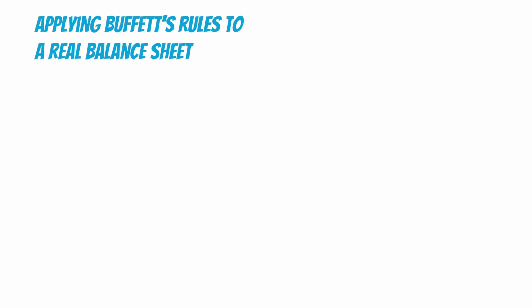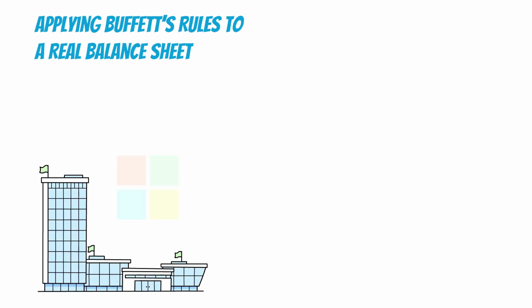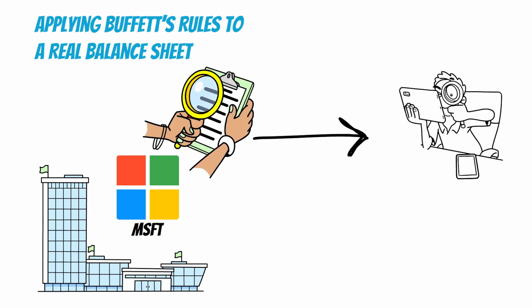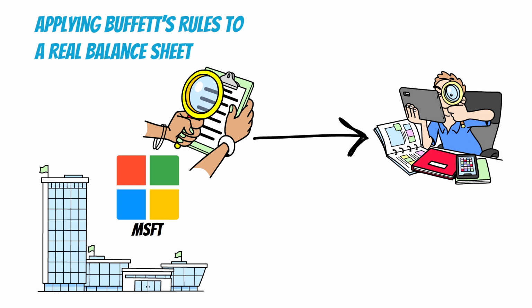Now that we've covered Warren Buffett's 5 rules of thumb, let's apply them to a real-world example. For this, I'll analyze Microsoft Corporation, with ticker symbol MSFT, balance sheet. It's a great case study to see how these principles highlight a company's financial strengths. By following these steps, you'll learn how to evaluate any company's financial health with confidence.